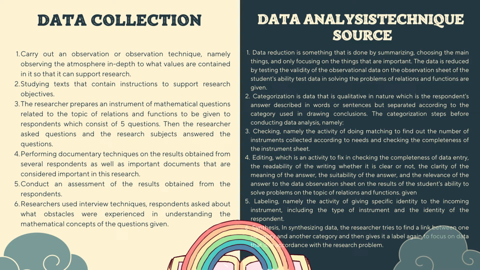Data analysis technique. First, data reduction is something that is done by summarizing, choosing the main things and only focusing on the things that are important. The data is reduced by testing the validity of the observational data on this observation sheet of the student's abilities as data in solving the problems of relation and function that are given.